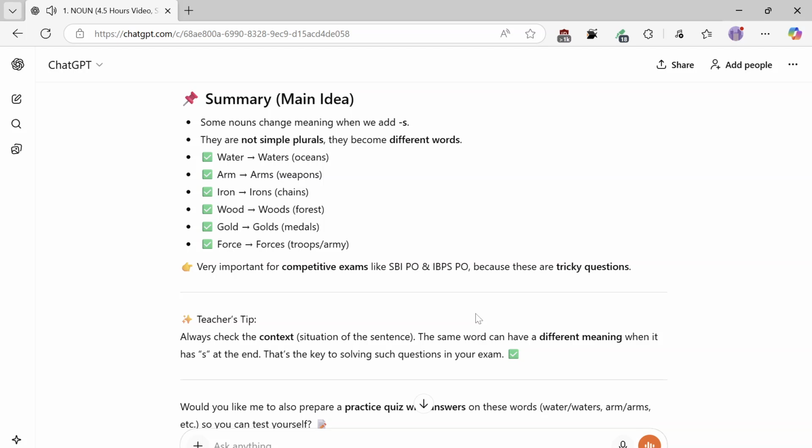Teacher's tip: always check the context, the situation of the sentence. The same word can have a different meaning when it has S at the end. That's the key to solving such questions in your exam.